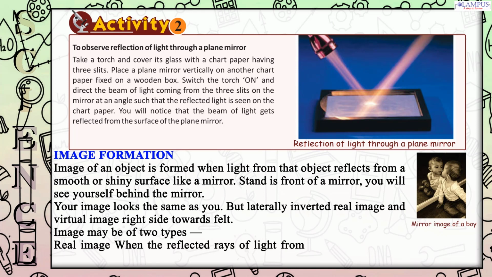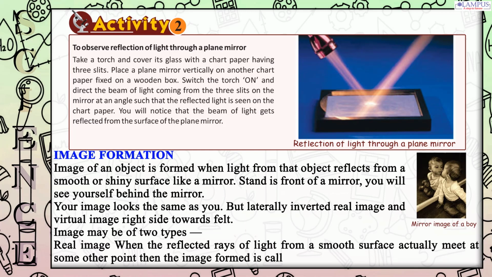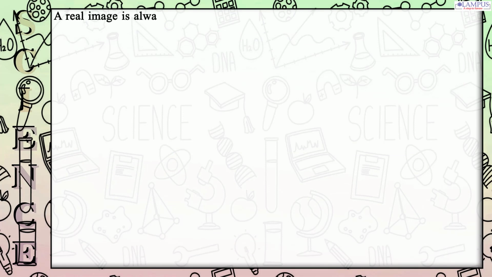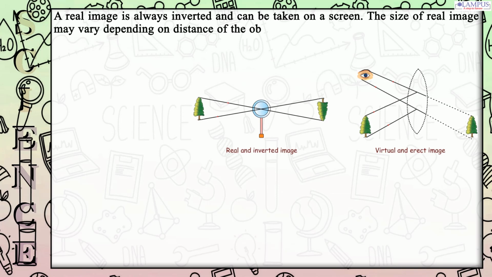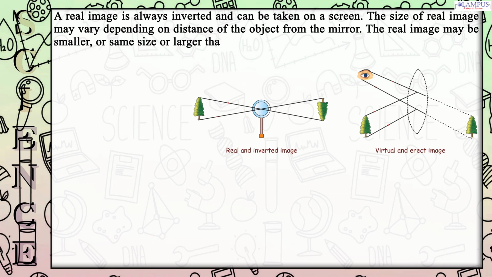Real image. When the reflected rays of light from a smooth surface actually meet at some other point, then the image formed is called a real image. A real image is always inverted and can be taken on a screen. The size of a real image may vary depending on the distance of the object from the mirror. The real image may be smaller, or the same size, or larger than the object.